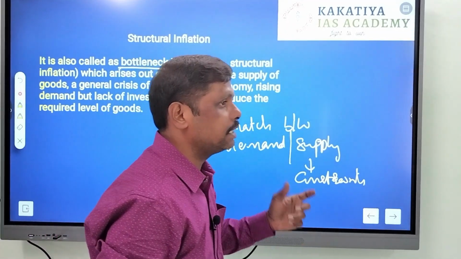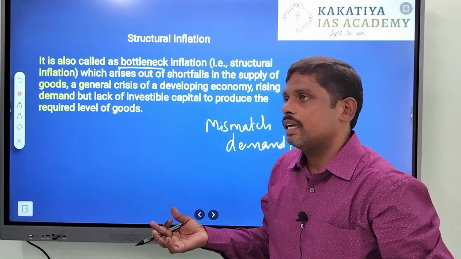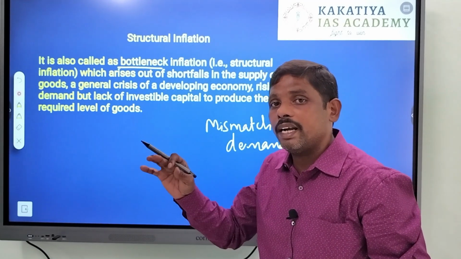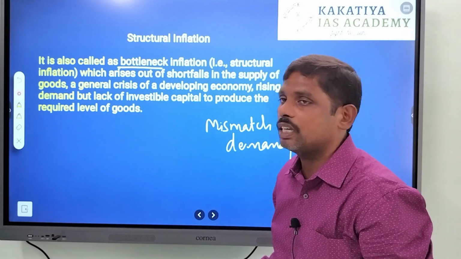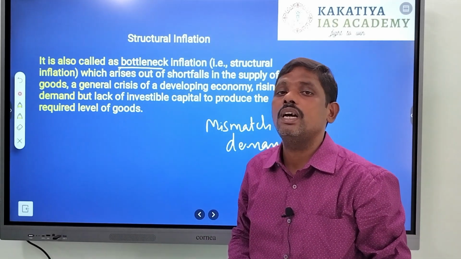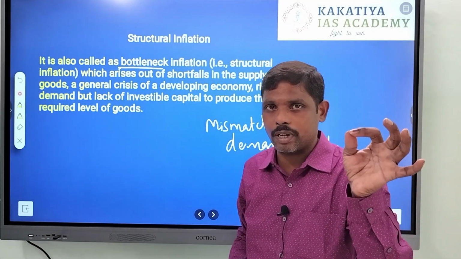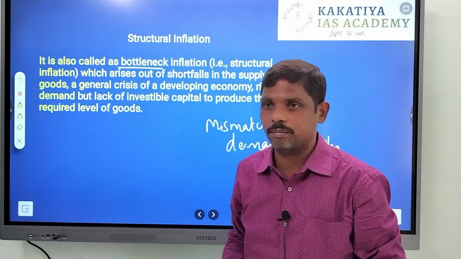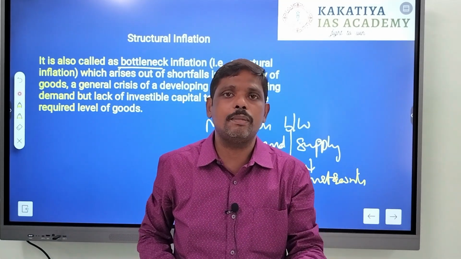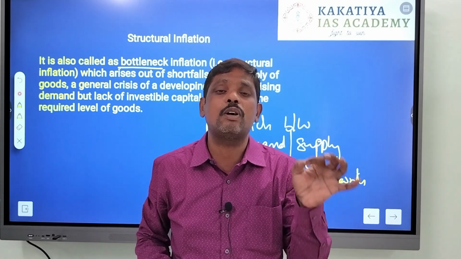So when there is stagnancy in production, when there is no adequate production, obviously the supply of goods in the market will be less, and because of high demand for such goods, there will be increased inflation. So this inflation is called structural inflation or bottleneck inflation, which is caused because of lack of supply of goods and increased demands. Normally this phenomenon is seen in developing economies, particularly economies which are facing the problem of investments.